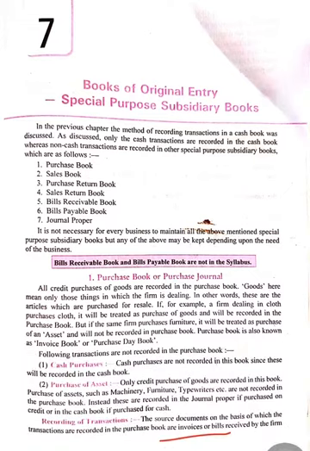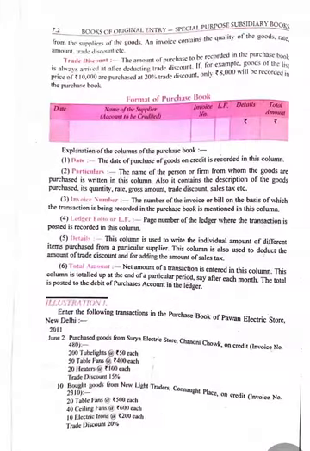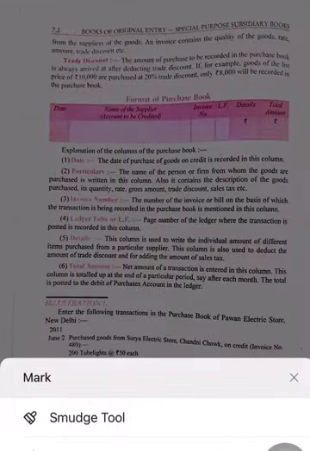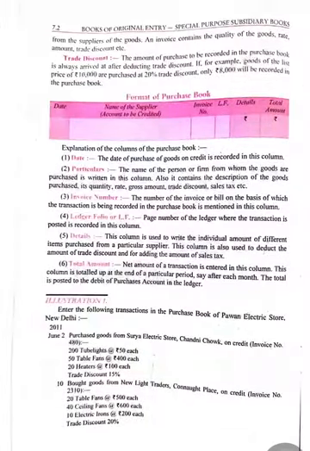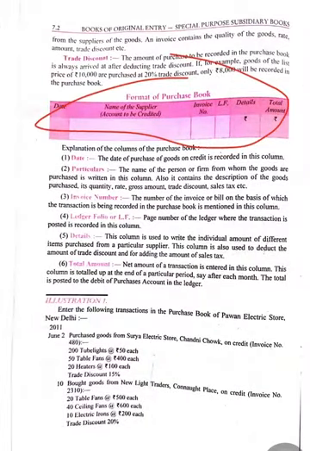The source documents on the basis of which transactions are recorded in the purchase book are the invoice and bill received. These help us to prepare the purchase book. This is the format of it: date, name of supplier, invoice number, LF, details, and total amount.